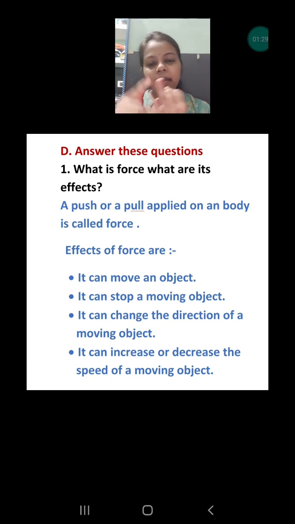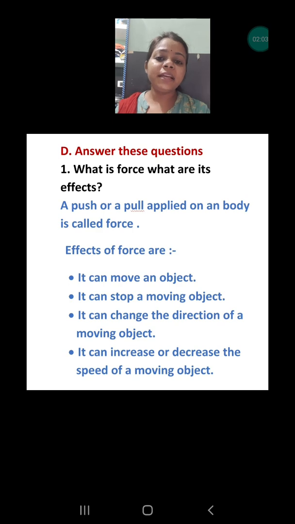Second, the body will start moving if the body is at rest and we are pushing it, then it can come into motion. Third, if the body is already in motion and we apply force, then the body can stop. Remember when the goalkeeper used to stop the football, what he used to do? He used to strike the ball with the help of his hand. That means he is applying force, and that's why the ball stopped.